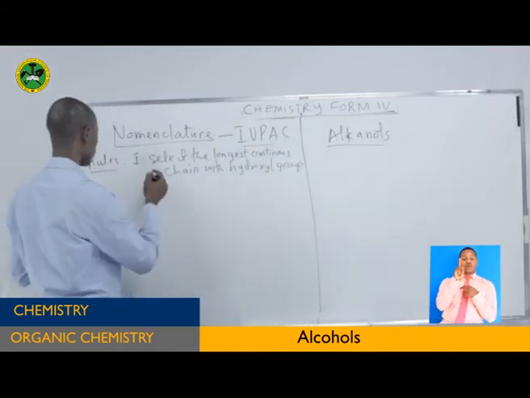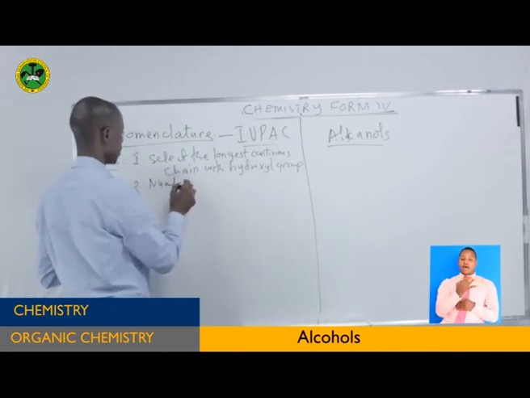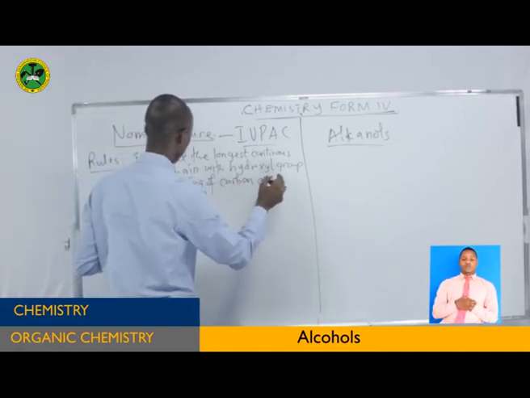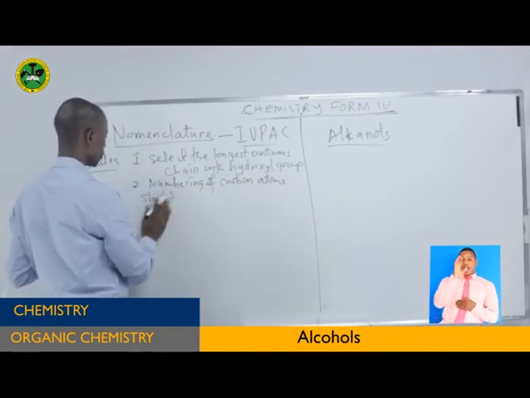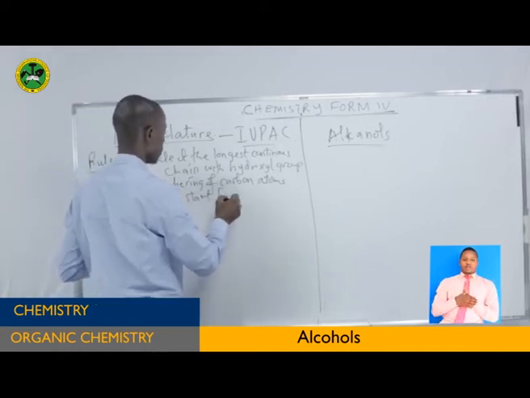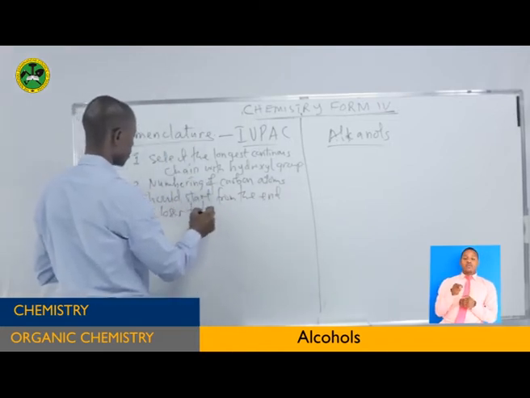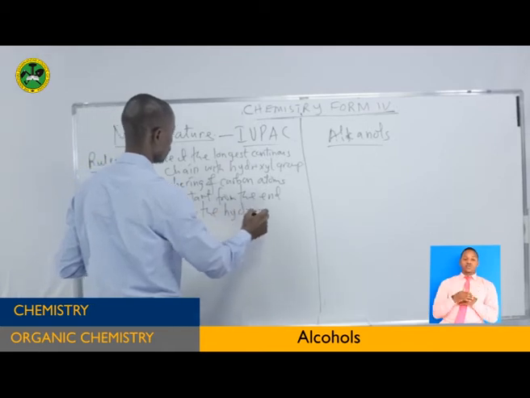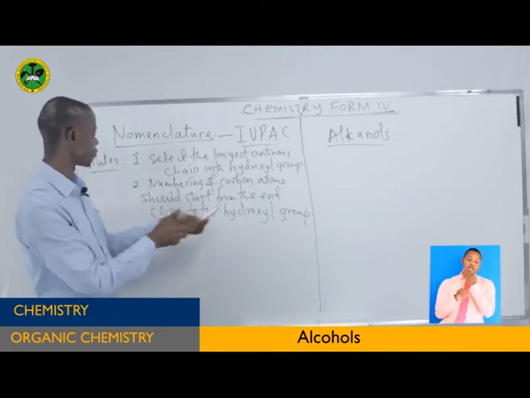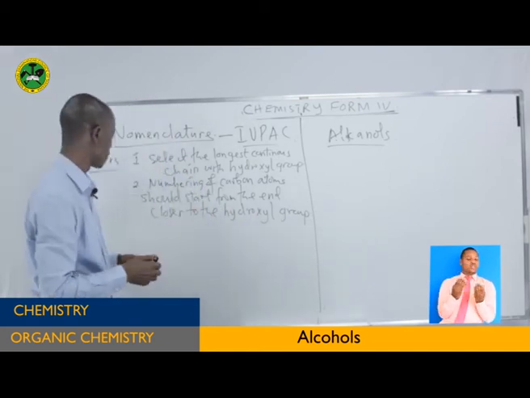That is number one. Number two, numbering of carbon atoms. Numbering of carbon atoms should start from the end closer to the hydroxyl group. So numbering of carbon atoms should start from the end closer to the hydroxyl group. That is very simple. You can do it.